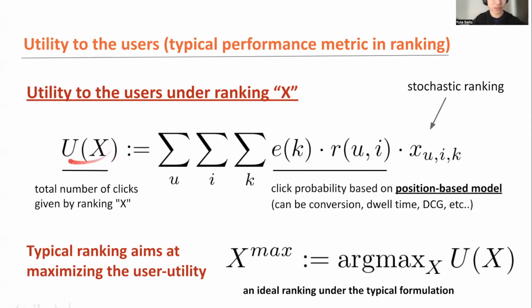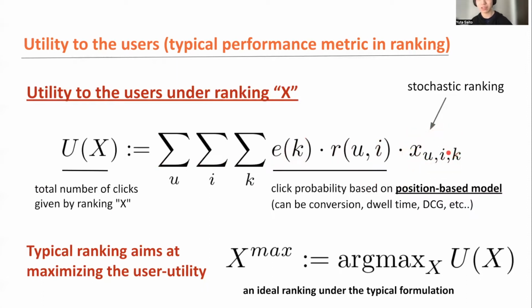So U of X is the utility to the users, and this is defined as the total number of clicks, or the expected number of clicks, given by ranking X in the entire platform. This is easily defined based on the position-based model, the popular model in information retrieval. The click probability is just a product of the exposure function and the relevance function. And the X is a stochastic ranking.